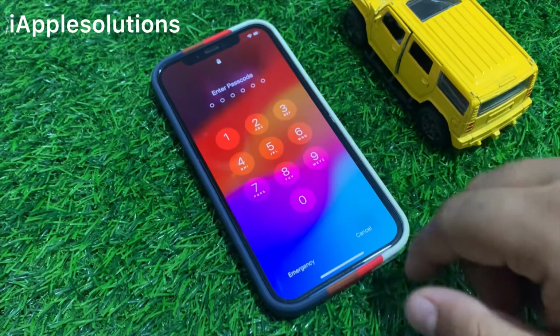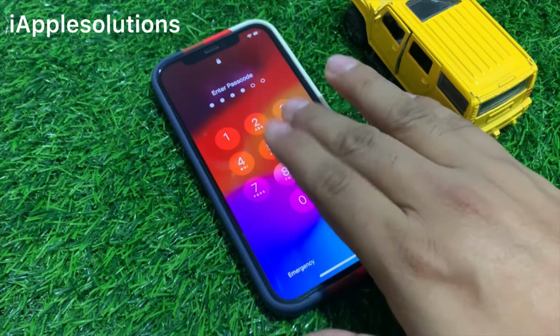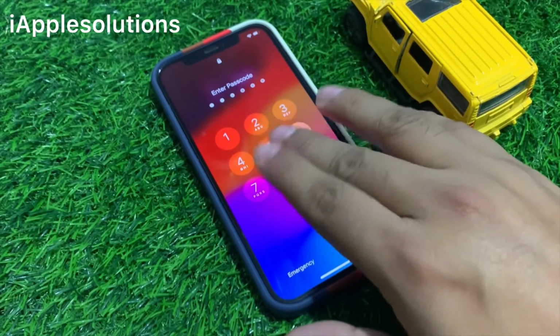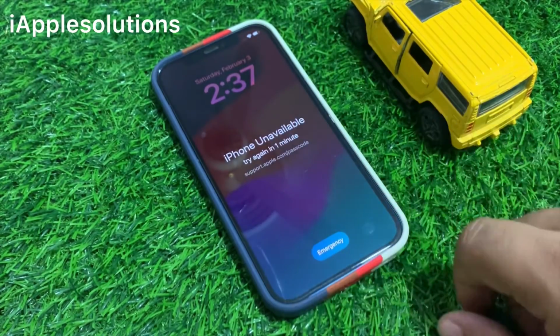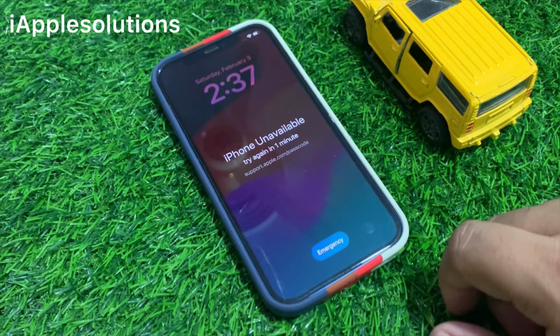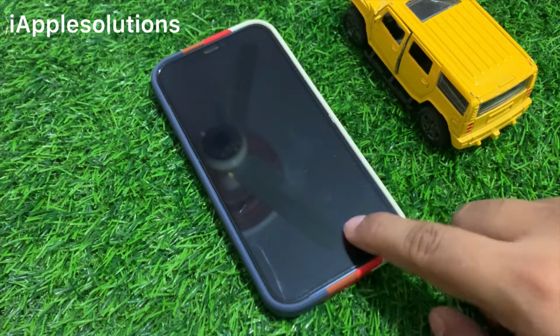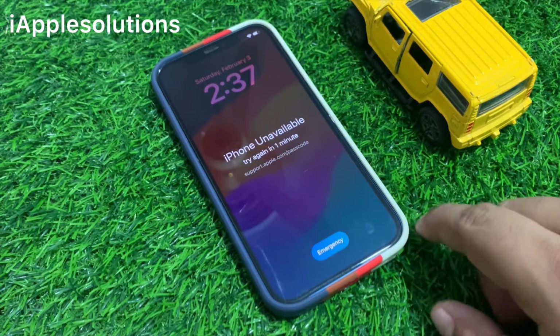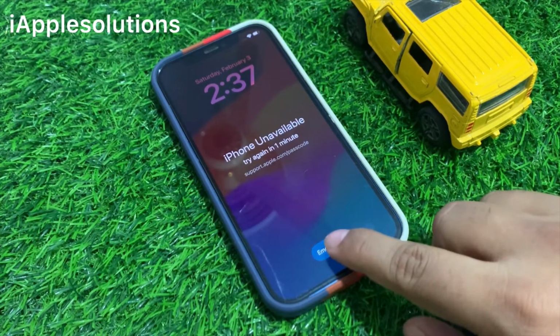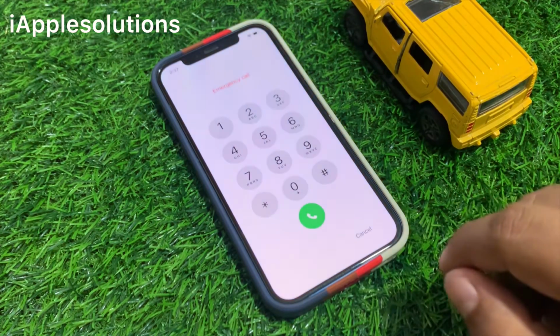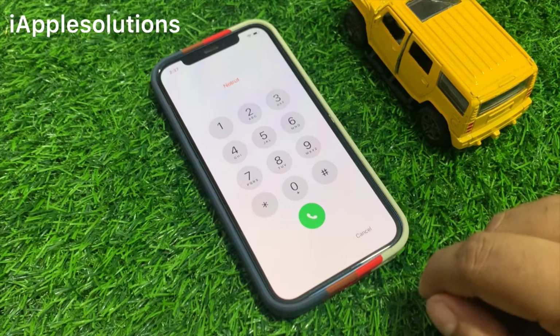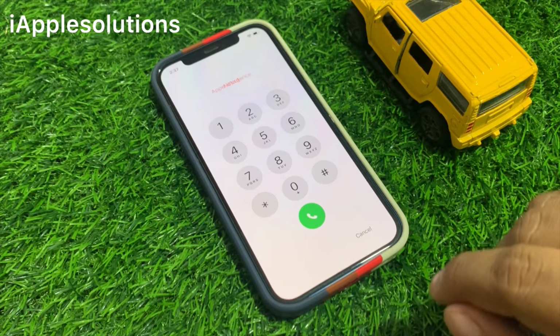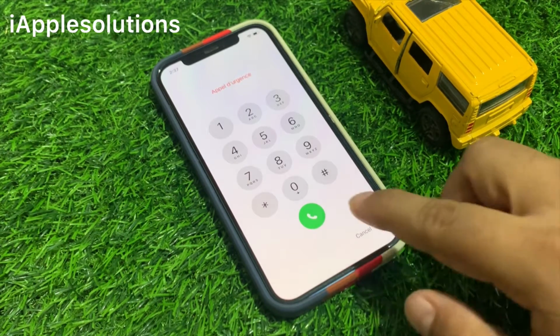In this video I am going to show you how to unlock an unavailable iPhone if you forgot your password. If you forgot your iPhone passcode, this shows how to unlock an unavailable iPhone X, 11, 12 and 13 series. Simply tap on the emergency section. If your iPhone is unavailable, you can unlock it without restore, without losing any data, and without a computer.